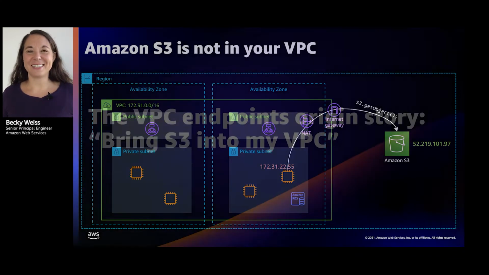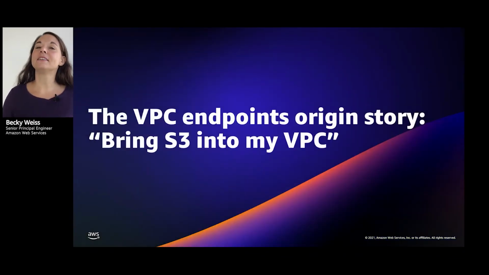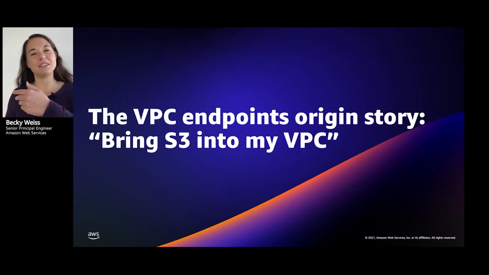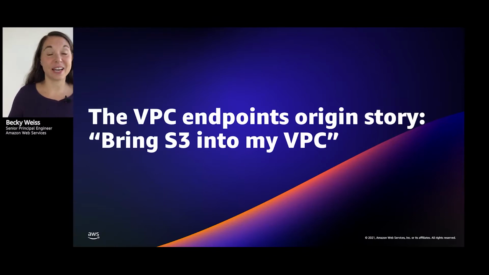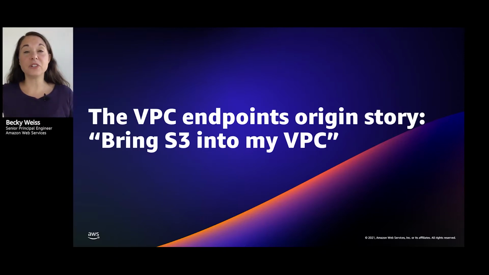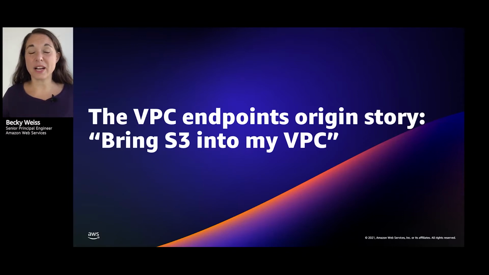So, it didn't take long for customers to start asking us, can I get S3 in my VPC? I notice I need to leave my VPC to get S3, but my EC2 instances are in AWS and my data is in S3 in AWS. Why am I having to go to the internet in order to get to S3? Or very technically, why am I having to configure an internet gateway in this route that seems like it's going out of my VPC? Can't I bring that data into my network?